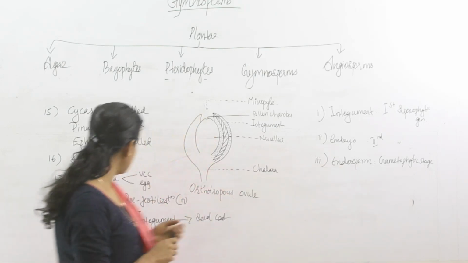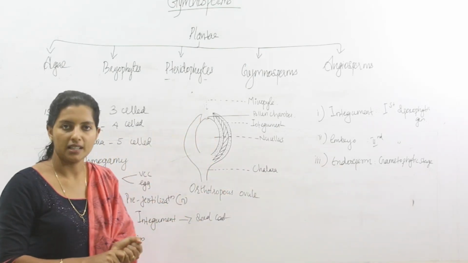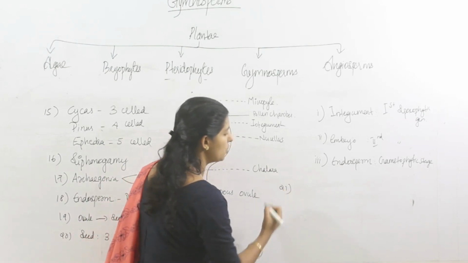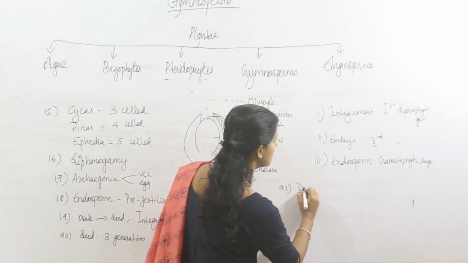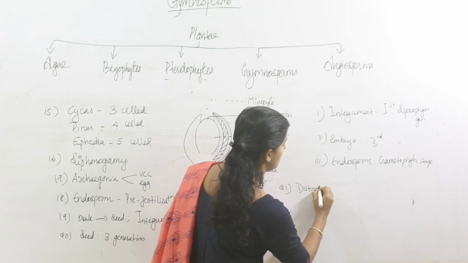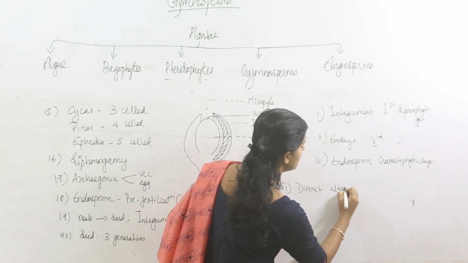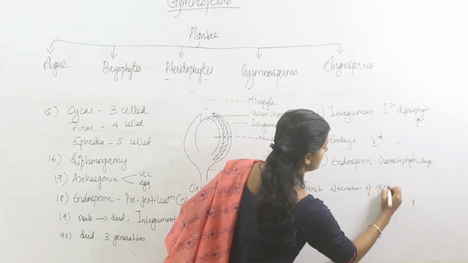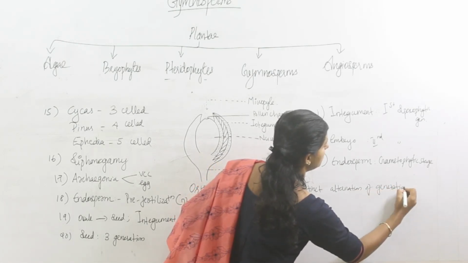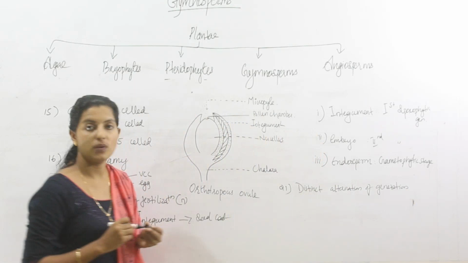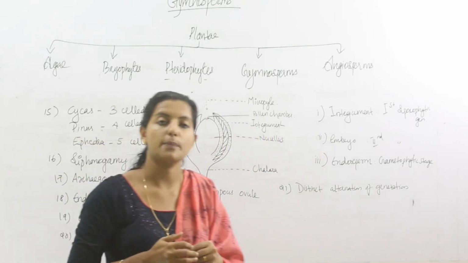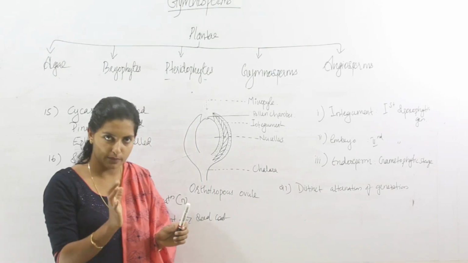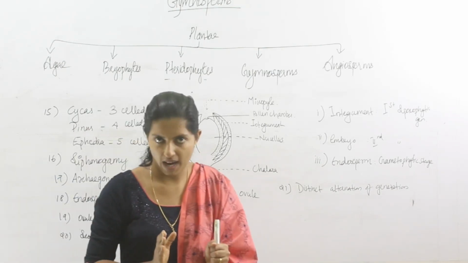Then the final point in the general characters of gymnosperms is that gymnosperms show distinct alternation of generation. What do you mean by alternation of generation? That means both sporophytic as well as gametophytic generations are present in the life cycle of gymnosperms. The predominant type of plant body is sporophyte.